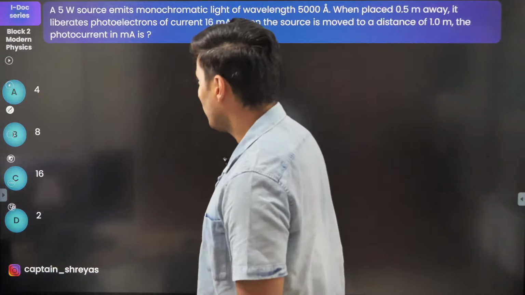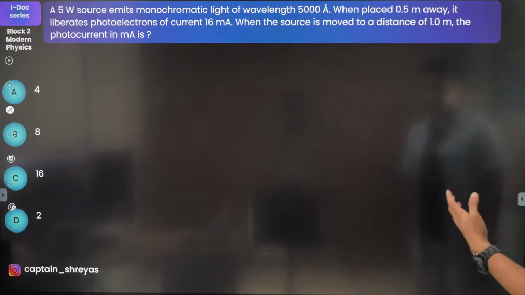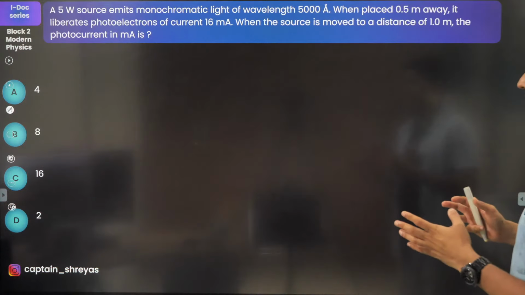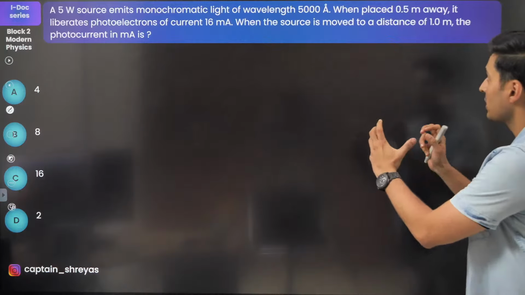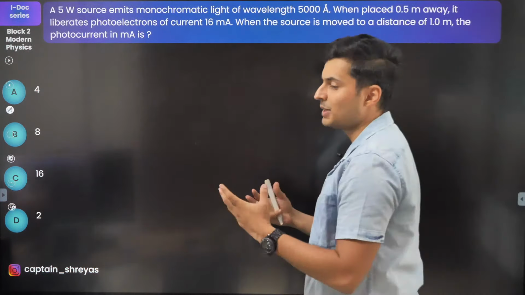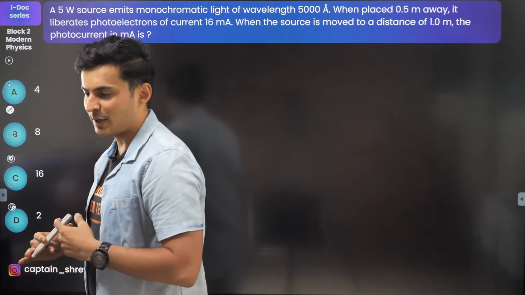Next question. A 5 watt source emits monochromatic light of this much wavelength. When it is placed this many meters away, it liberates photoelectrons of current 16 milliamperes. The same source is moved away to 1 meter. Then the new photocurrent will be how much? Okay, let's try to do this.